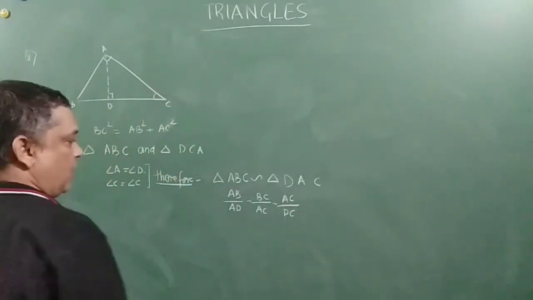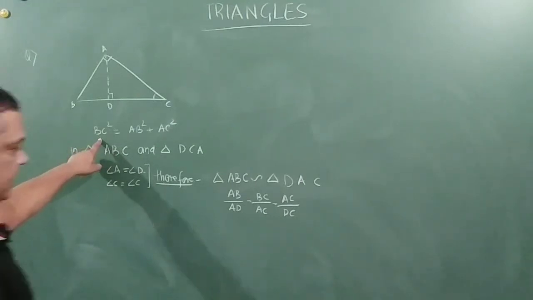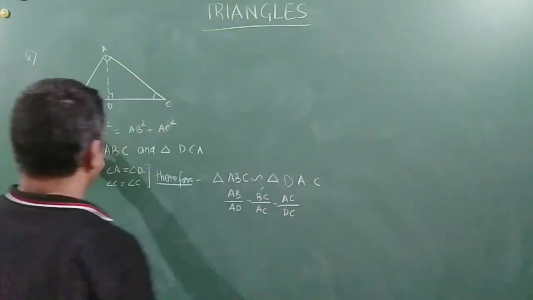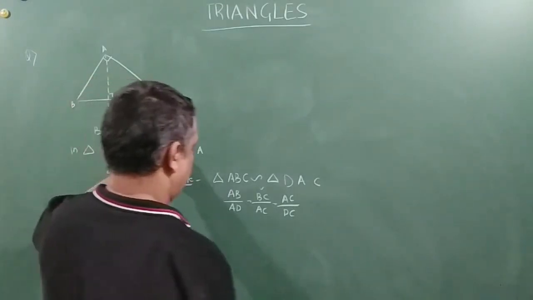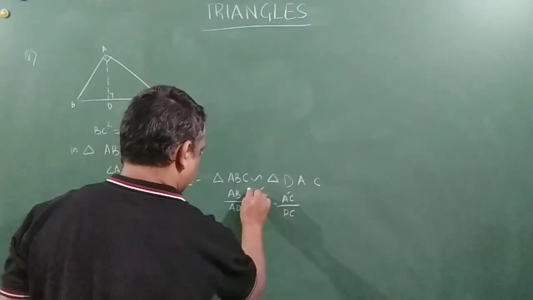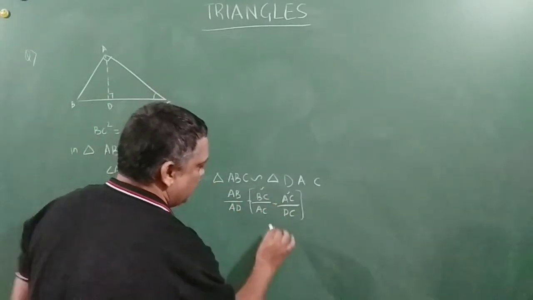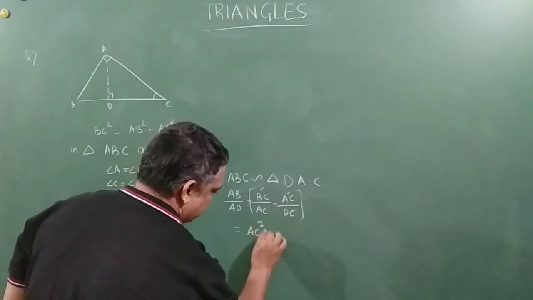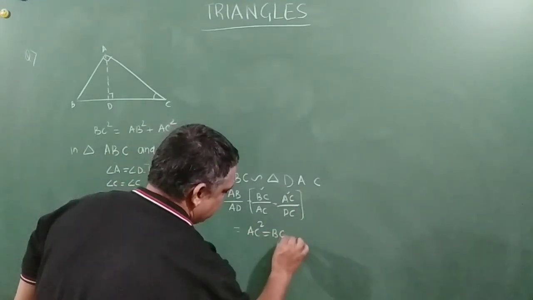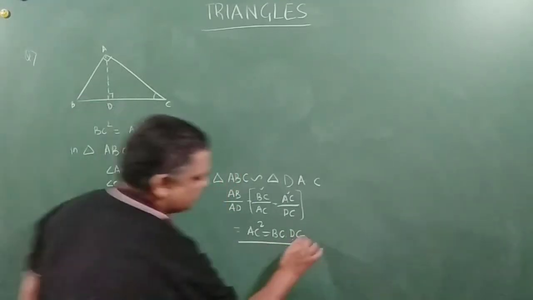Out of this, we will use BC by AC equal to AC by DC. After cross multiplication, AC square is equal to BC into DC. We'll keep this as 1.